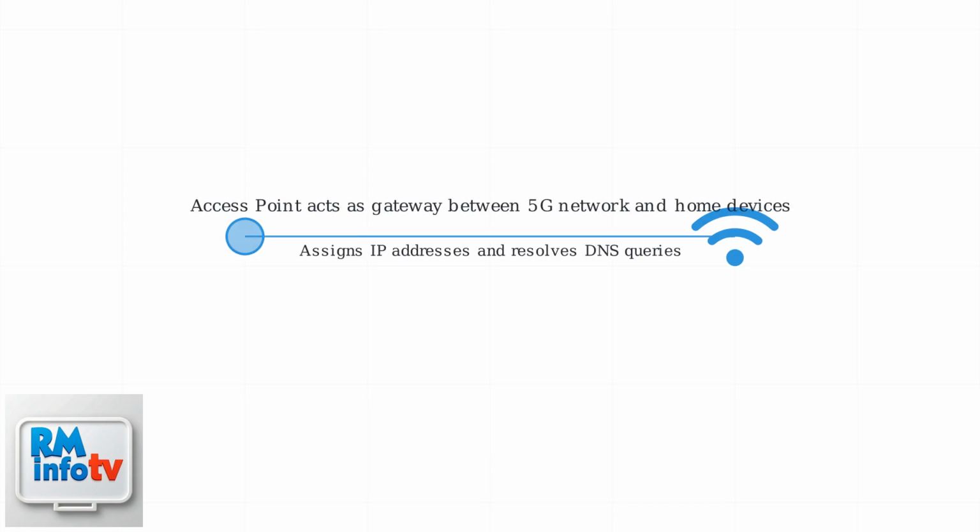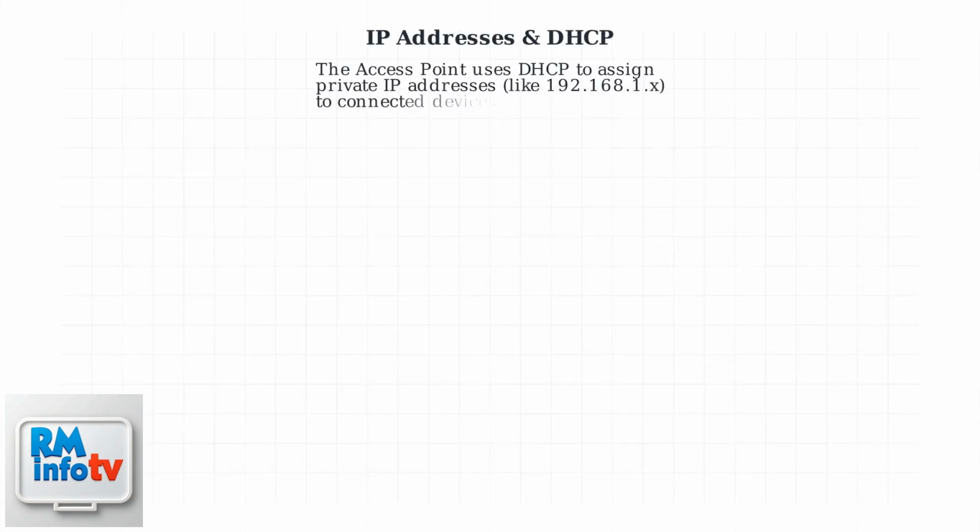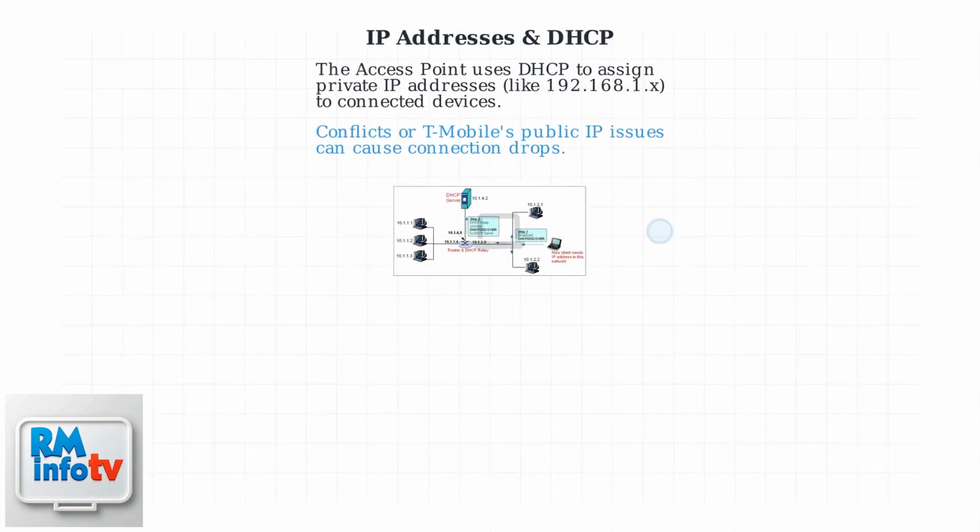Remember, the access point acts as a gateway between T-Mobile's 5G network and your home devices, assigning IP addresses and resolving DNS queries. A key first step: verify your signal strength via the app and ensure the AP is positioned away from potential interference. The access point uses DHCP to assign private IP addresses like 192.168.1.x to connected devices. Conflicts or issues with T-Mobile's public IP can cause connection drops.